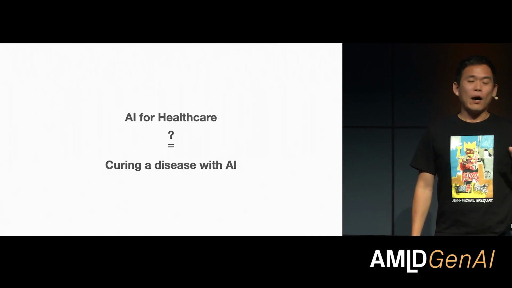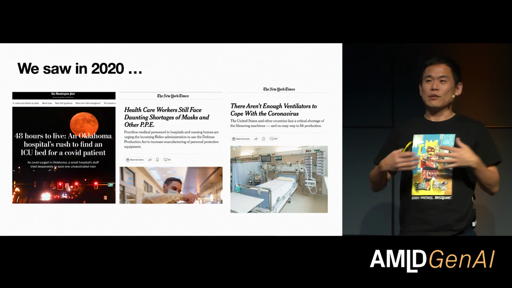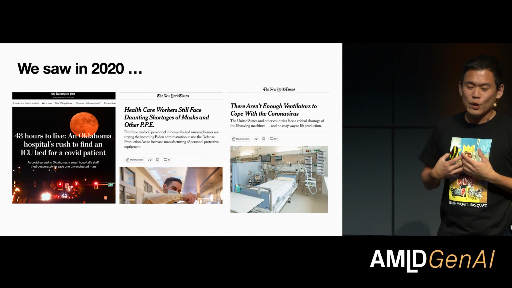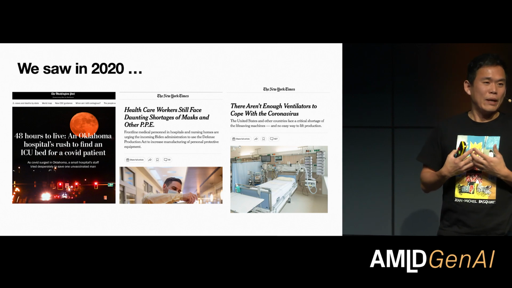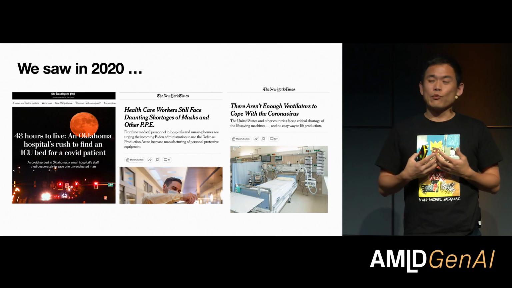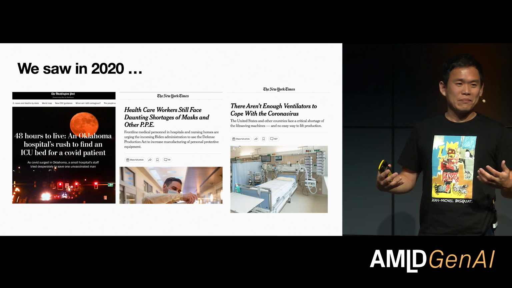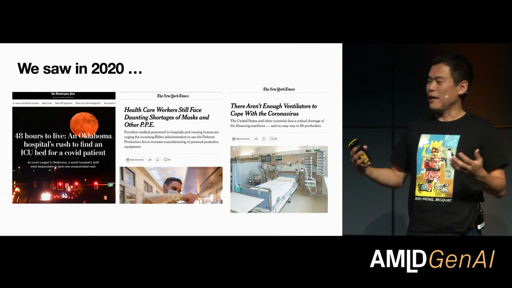And we already saw it ourselves in 2020. At the beginning of 2020, in particular in the US, and I was in New York back then, it was pretty bad. We learned that there just aren't enough ICU beds for the society. If everyone is getting sick simultaneously, we just won't be able to accommodate them, even if they are sick with a condition that we know how to treat or handle. And then we realized that we were running out of masks, surgical masks. And who knew that was going to happen? And then we were running out of ventilators.